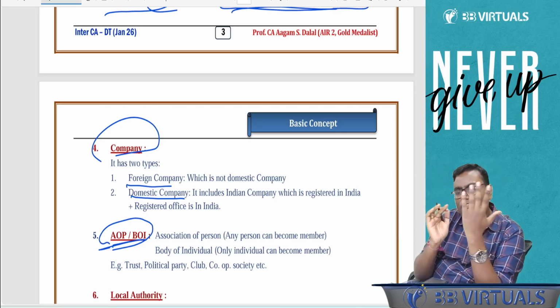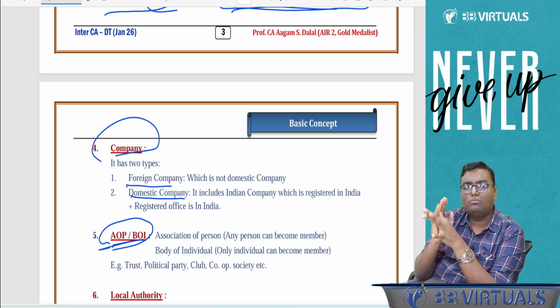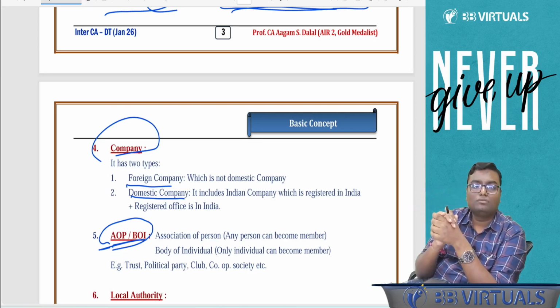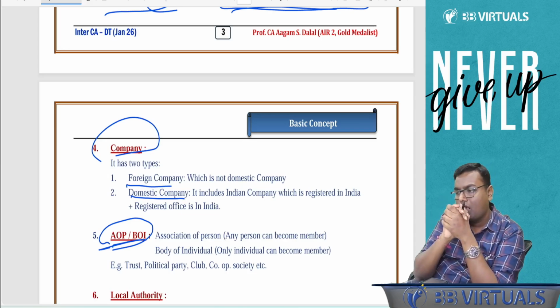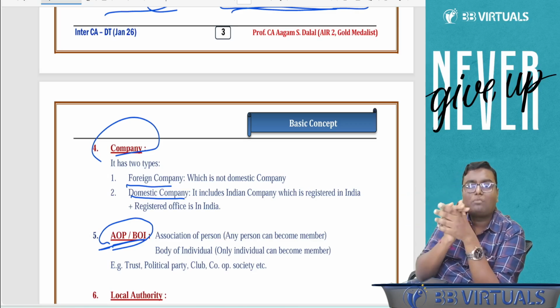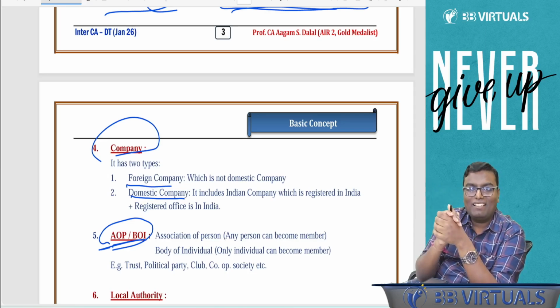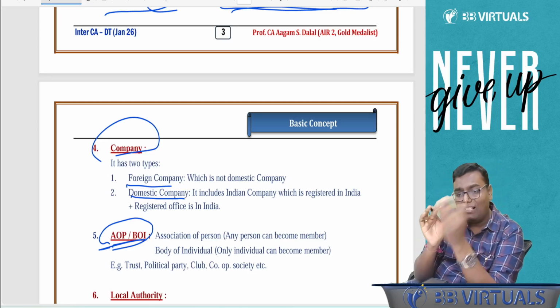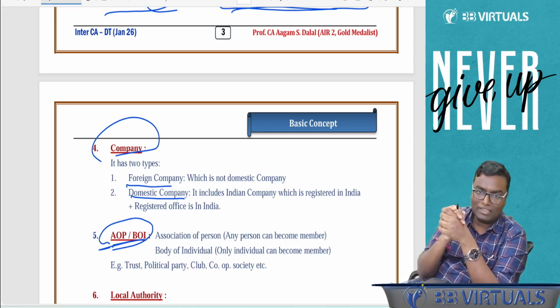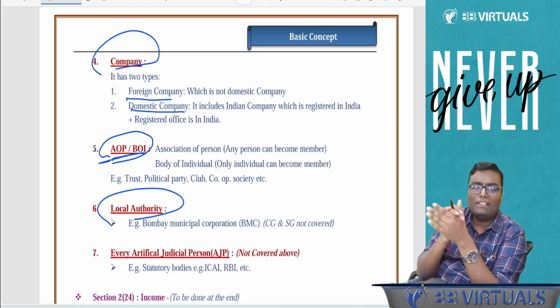So up to now we saw five statuses, five different categories of person: individual, HUF, firm, company, AOP, BOI. Acha, the sixth one is local authority. Like Ahmedabad Municipal Corporation, Chennai Municipal Corporation, Bombay Municipal Corporation. You know that a municipality is called a local authority. And if they are earning income, they are also supposed to pay tax, because they are covered by the word person. Local authority is the sixth category.